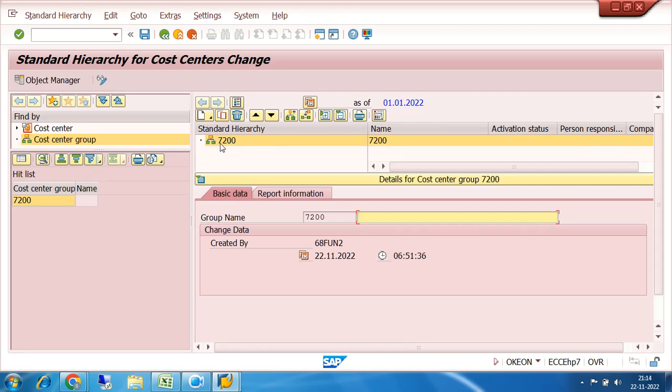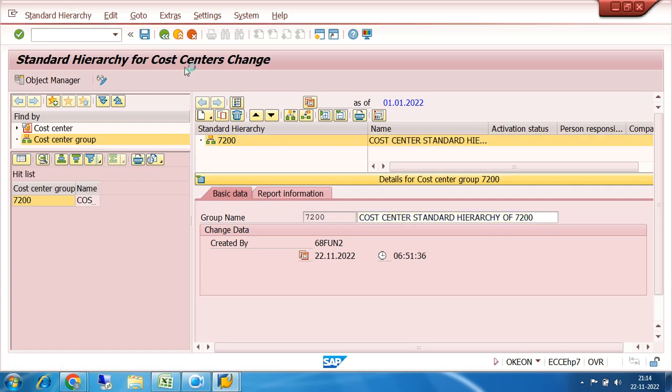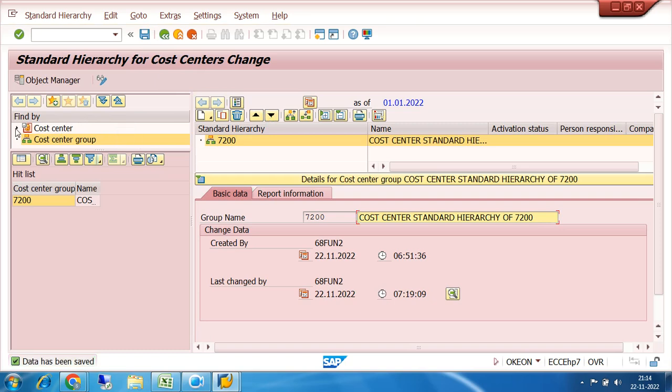Here the standard hierarchy is already there. I have to give the description. The top of the hierarchy is already there, so I have to give the name here only: cost center standard hierarchy of 7200. That's it. Okay, so this is the standard hierarchy.